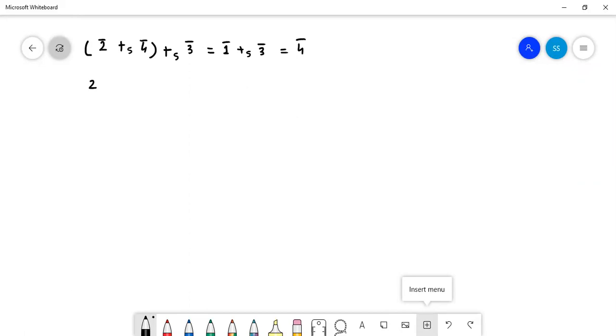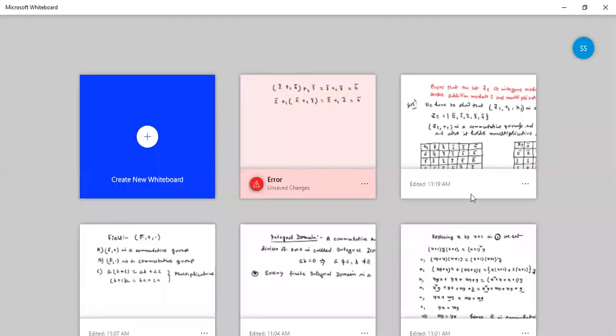Then if we find 2 plus modulo 5 of 4 plus modulo 5 of 3, then it is 2 plus 5, 4 plus 3, 7. 7 means modulo 2. That means it is associative, and 0 is the identity element which belongs to Z5. That means identity element exists.